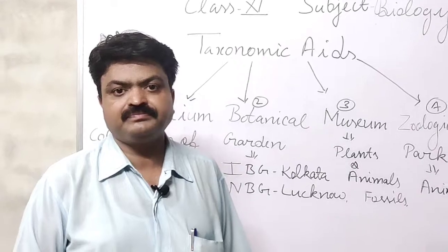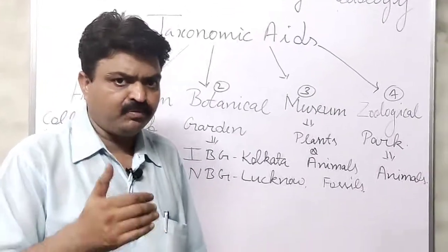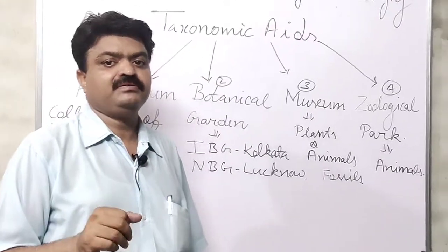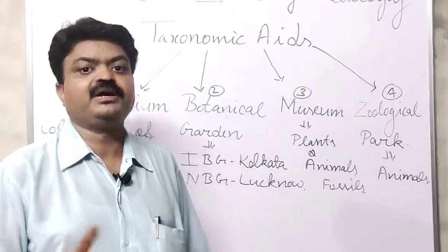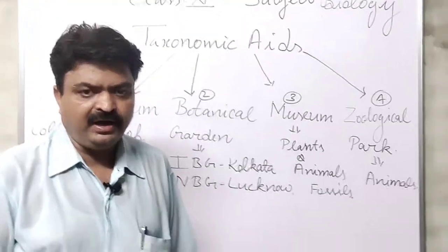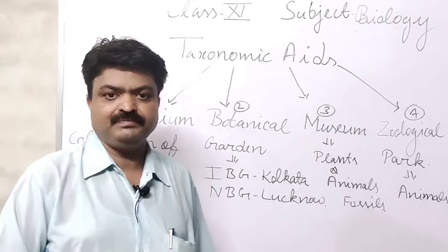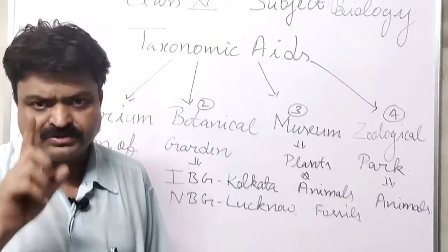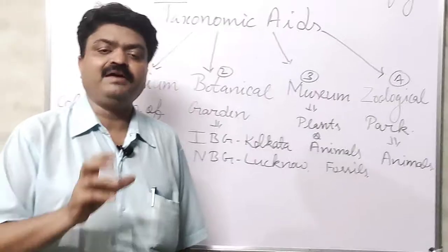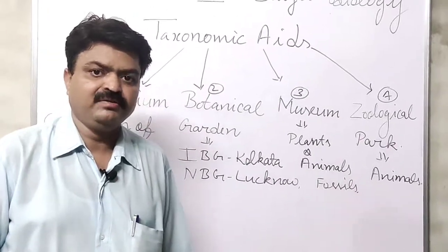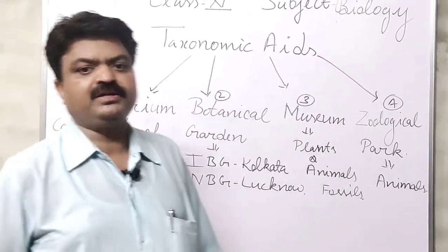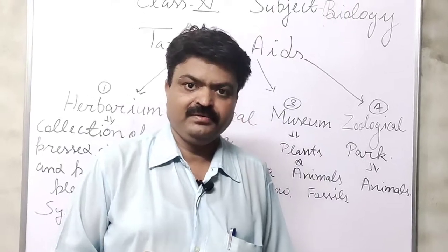With the help of those specimens we can easily study about them, and those specimens are labeled properly with their name. Those specimens are kept in a particular chemical, and that chemical is known as formaldehyde.